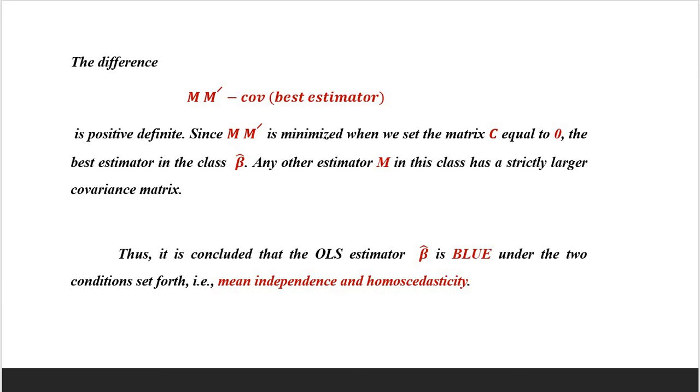So the difference MM prime minus the covariance of the best estimator will be positive definite. Since MM prime is minimized when we set the matrix C equal to 0, the best estimator in the class is beta cap. Any other estimator M in this class has a strictly larger covariance matrix.